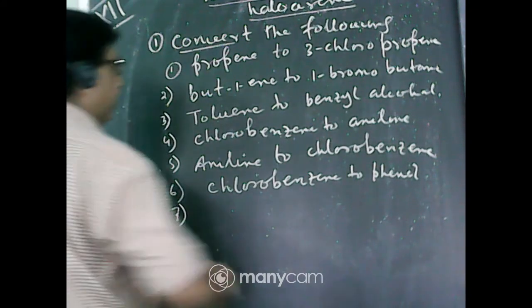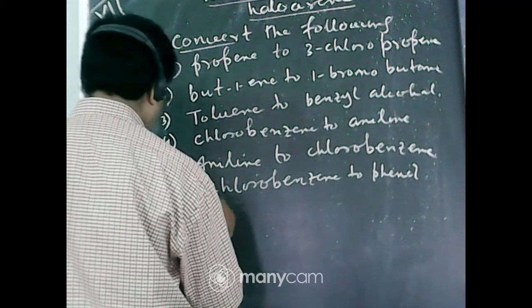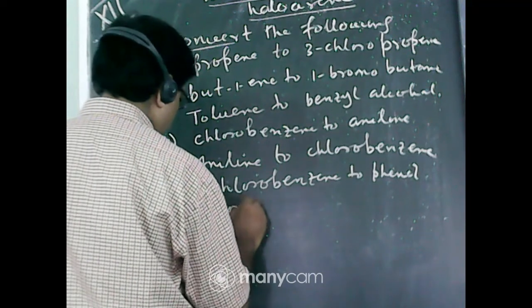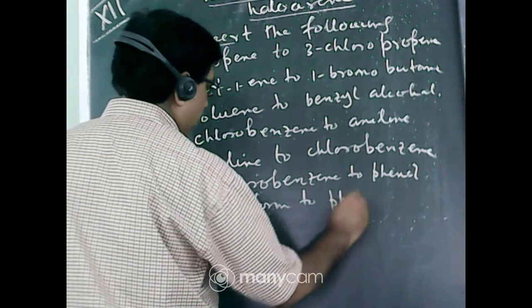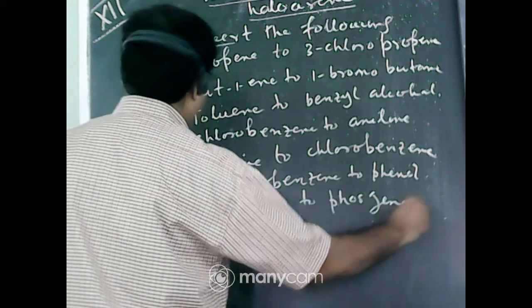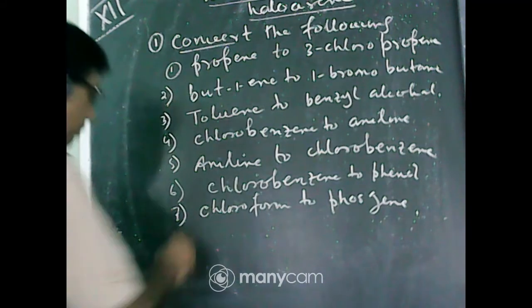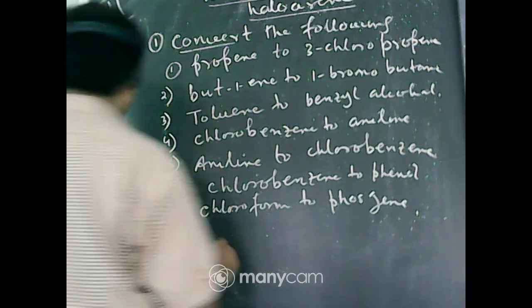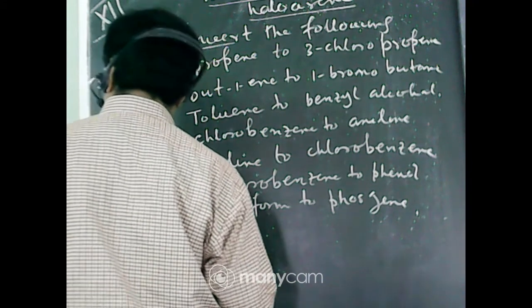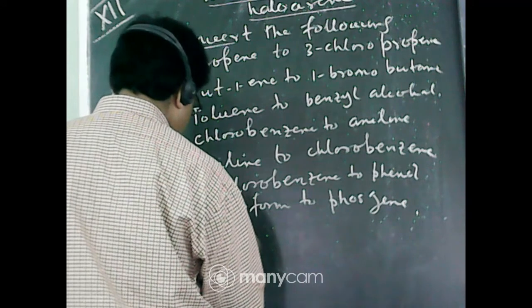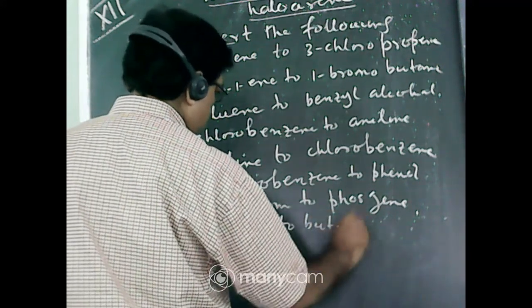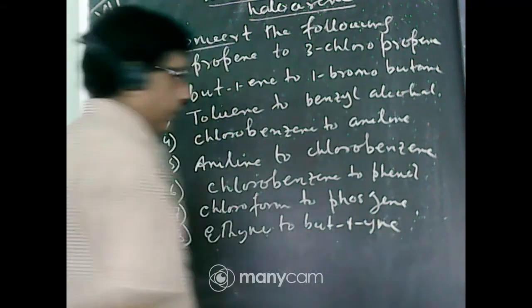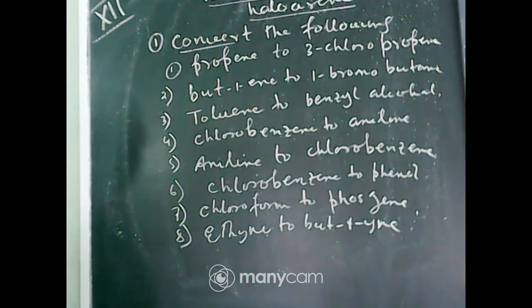Number 7, chloroform to phosgene. And number 8, ethyne to but-1-yne. You have to convert the following.